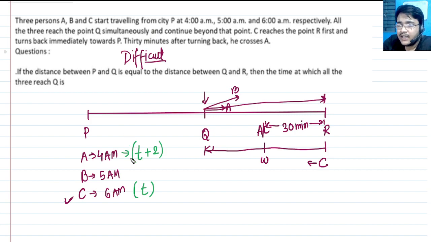And I have already told you that there is a 2 hour delay that C has, yet the speed of C is much more than that of A, and yet C is able to cover that much distance. So the speed of C is greater compared to A, so the time taken by C will be less. Okay, I hope that makes sense.